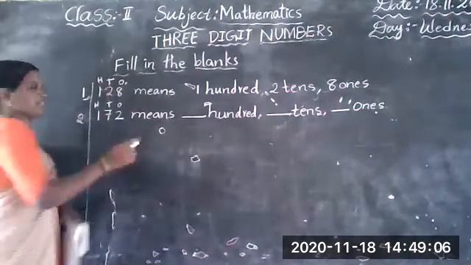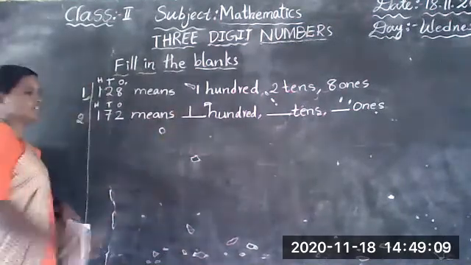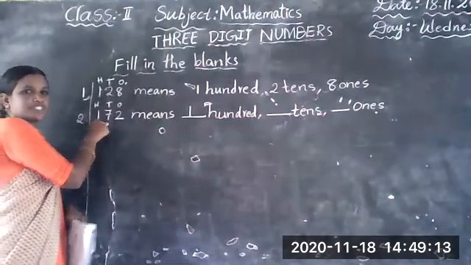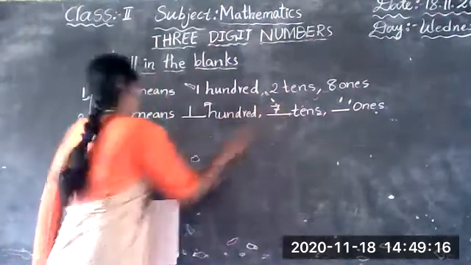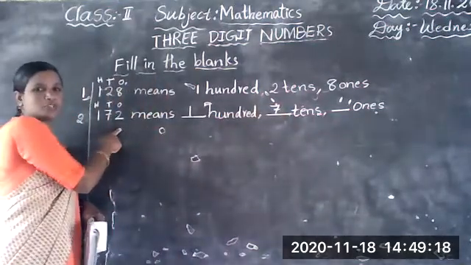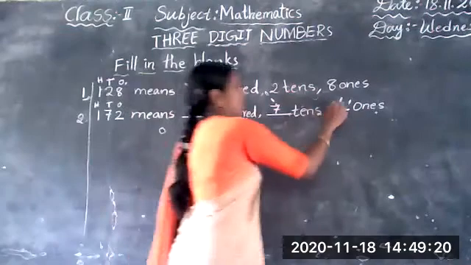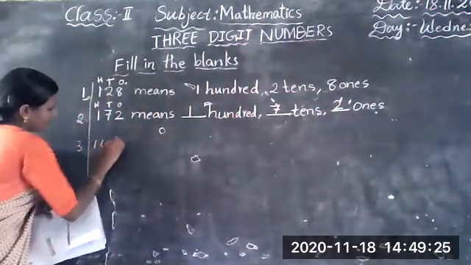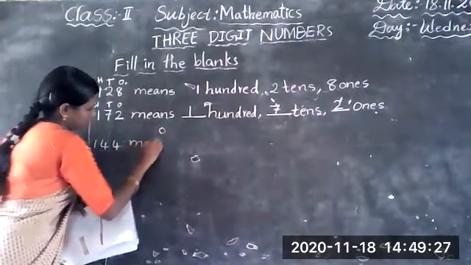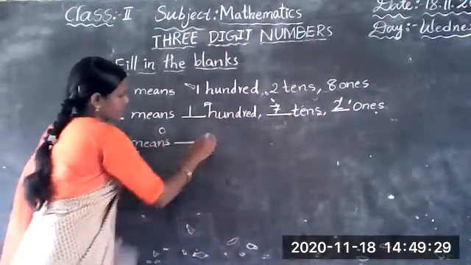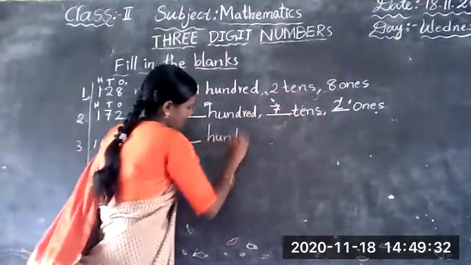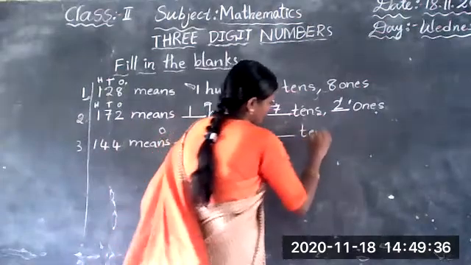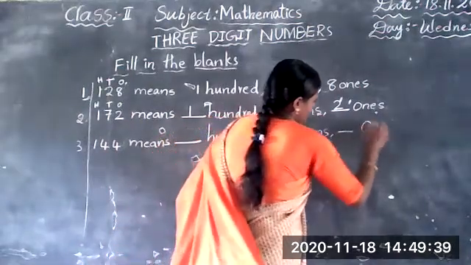Now you can say, how many hundreds are there? 100. How many tens are there? 7 tens. How many ones are there? 2 ones. Okay. Next. 144 means dash hundreds, dash tens, dash ones.